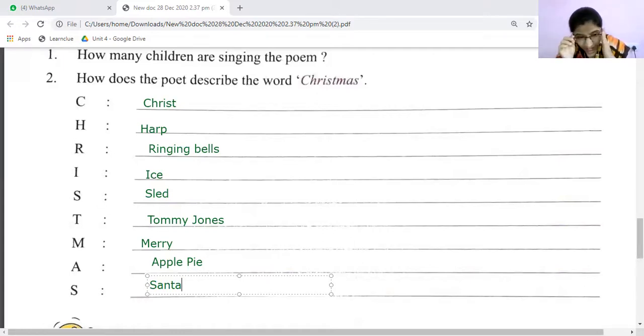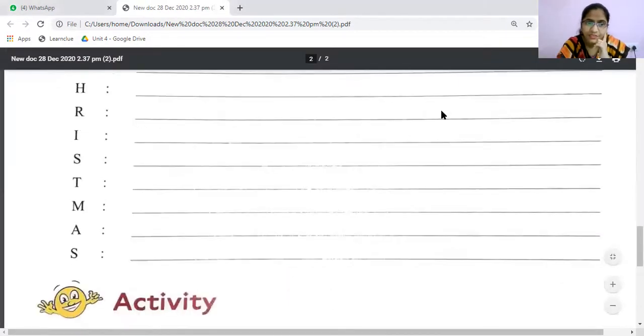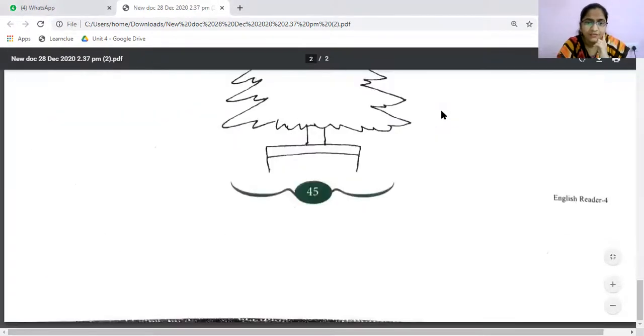Yes? This is the homework again I'm going to give you. Please learn the answers clearly. Okay? Clear, students? I'm going to clear all these drawings now. Okay. Now you have page number 45 as your homework.